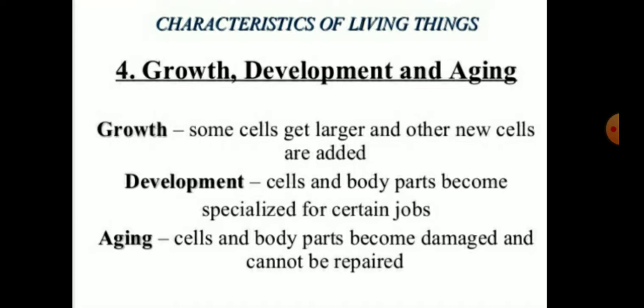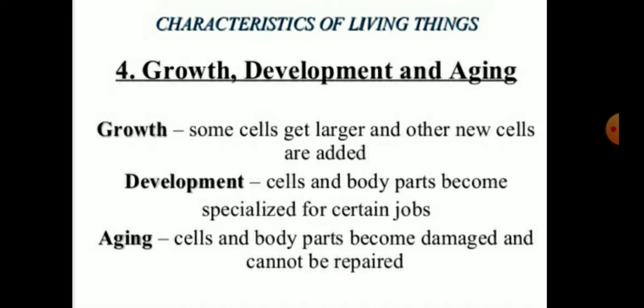All living things grow from a single cell. The pattern of growth is different in plants and animals. In non-living things, growth is present externally. It takes place by adding matter externally, and it is also reversible in nature. But growth in living things takes place by adding new body materials called protoplasm, so that it is internal growth.